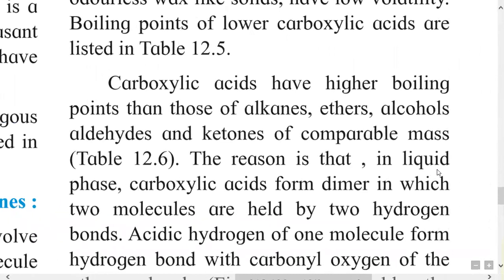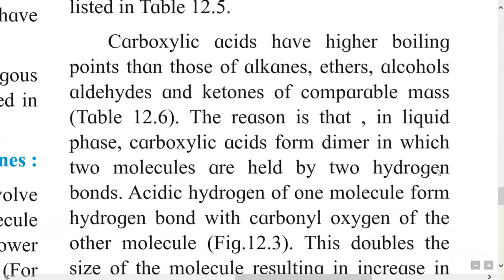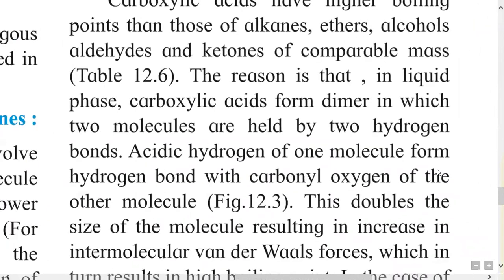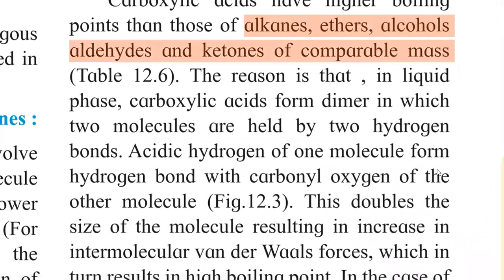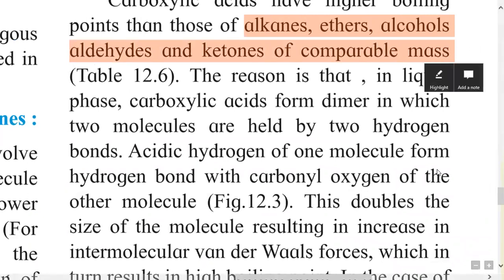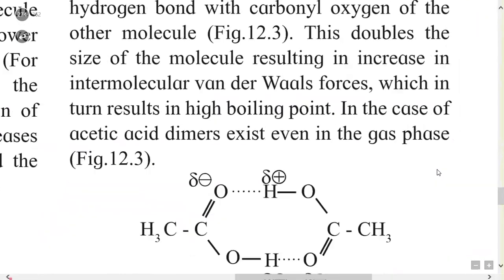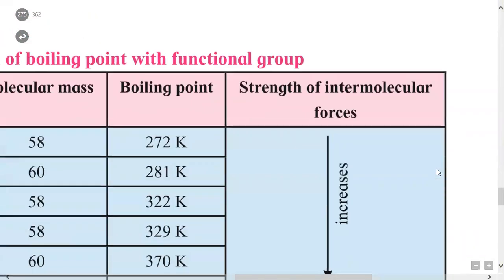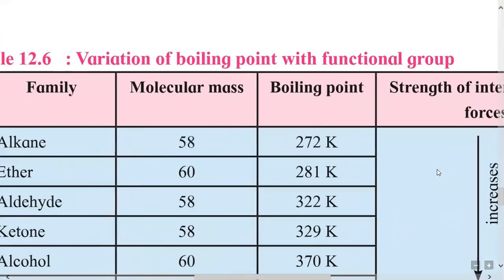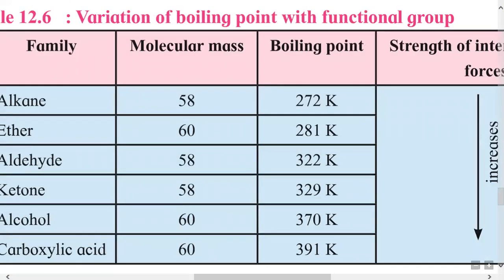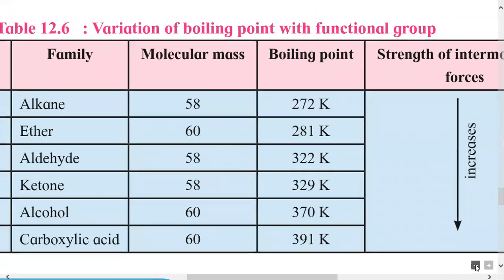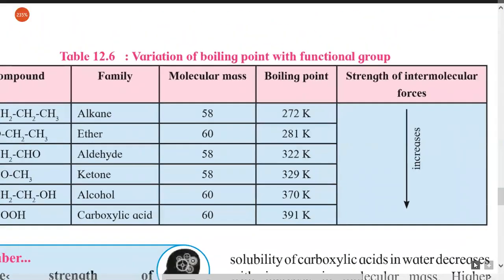Then the carboxylic acids have higher boiling point than that of alkane, ether, alcohols, aldehydes, and ketones of comparable masses, and they are given in table 12.6. So this table consists of the boiling points of alkane, ether, then aldehyde, ketone, and carboxylic acid, having comparable molar mass.